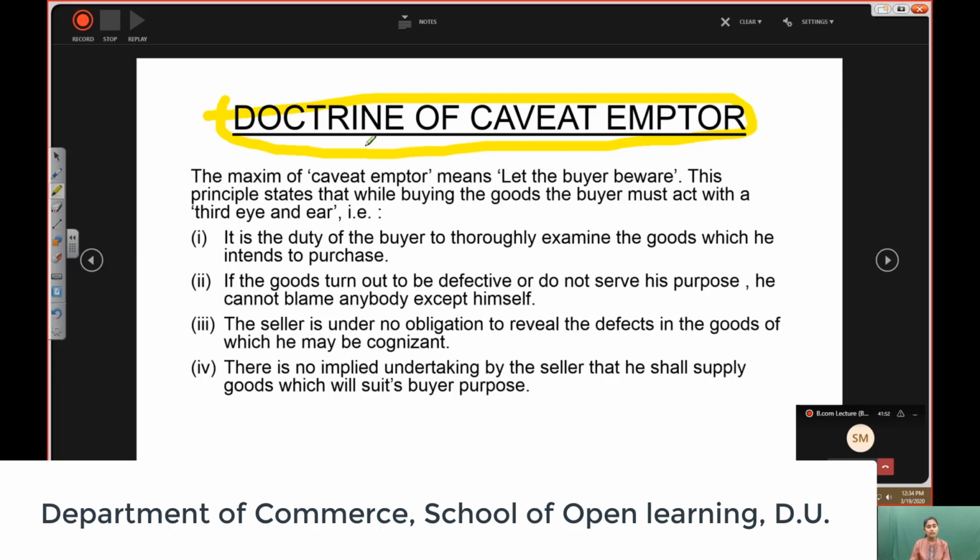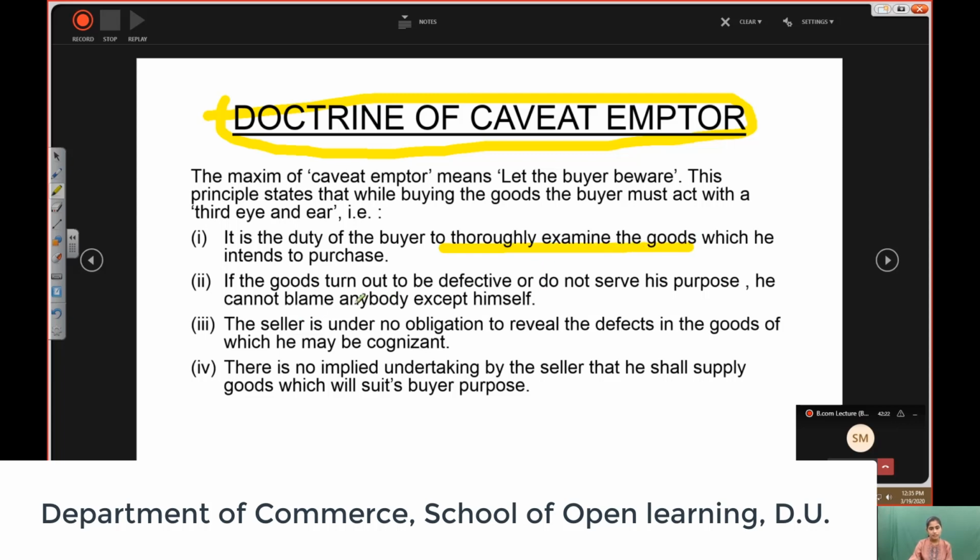The maxim of caveat emptor means let the buyer beware. This principle states that while buying goods, the buyer must act with a third eye and ear. So whenever the buyer is making a purchase, he should be very diligent and use his third eye and ear, which means it is the duty of the buyer to thoroughly examine the goods which he intends to purchase. The first thing is to thoroughly examine the goods before purchasing.